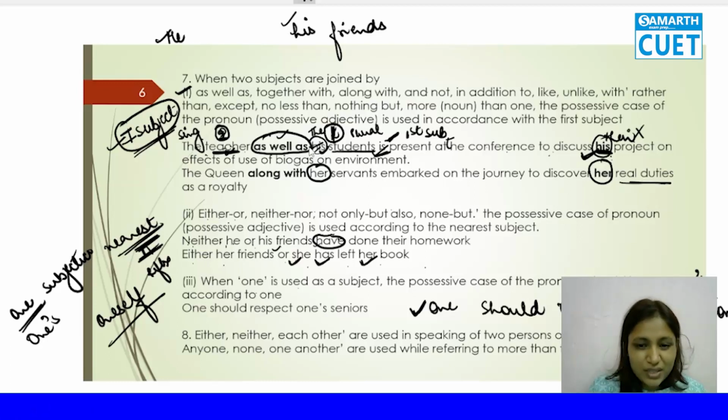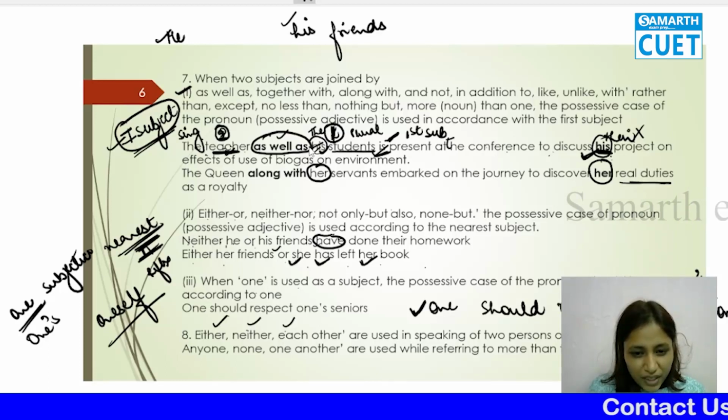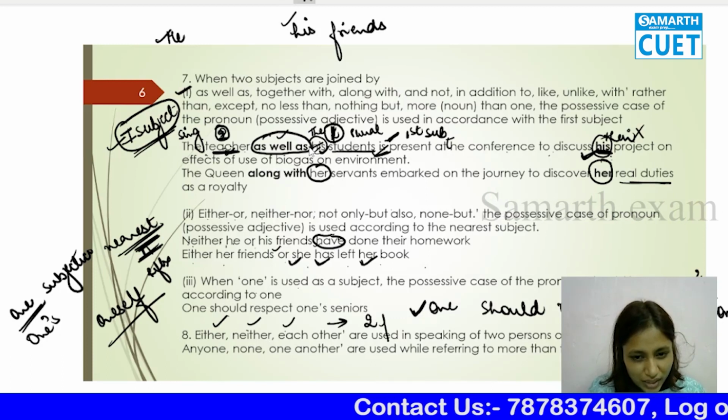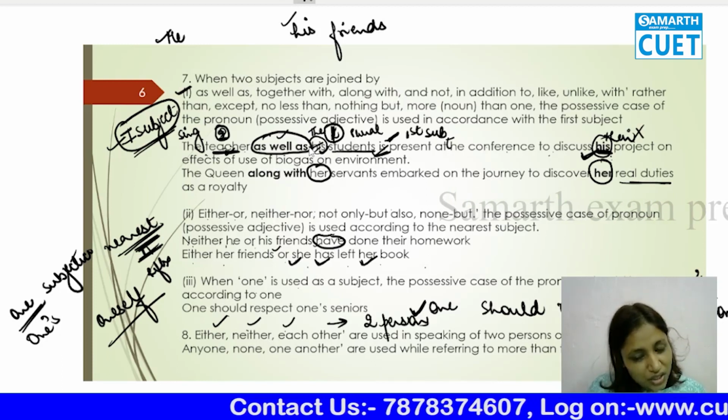Understood? Now comes the other rule: either, neither, each other. You all know this, I've already told you. Either, neither, each other. For these you need at least two persons, and just two persons only.